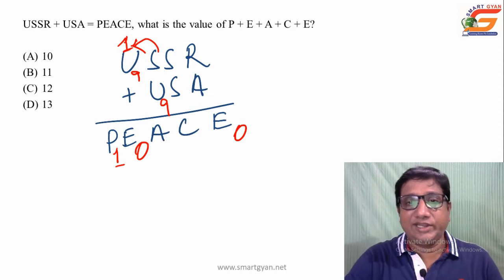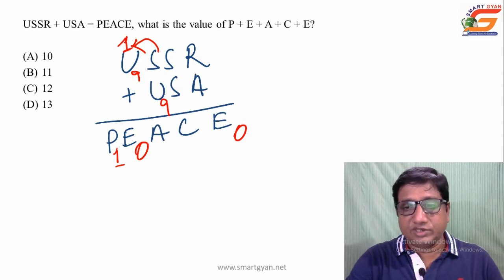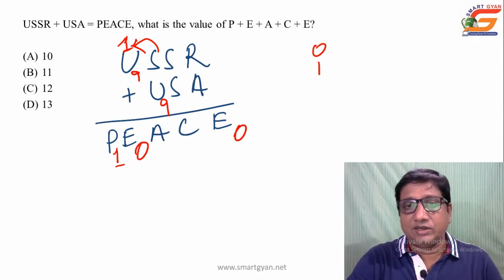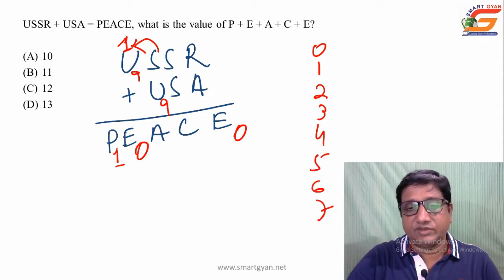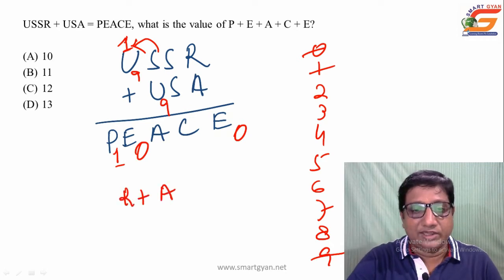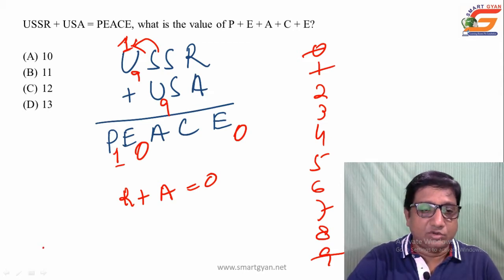Then let us eliminate. This stage is very important, particularly this step is very important. Why? Because we can eliminate the digits we have already assigned values, from 0, 1, 2, 3, 4, 5, 6, 7, 8 and 9. We have used 0, 1 and 9. Then how can R plus A be 0? What are the possible values of R and A? Coming to the possible values, 8 plus 2, 10. So the value of the unit digit may be 0.